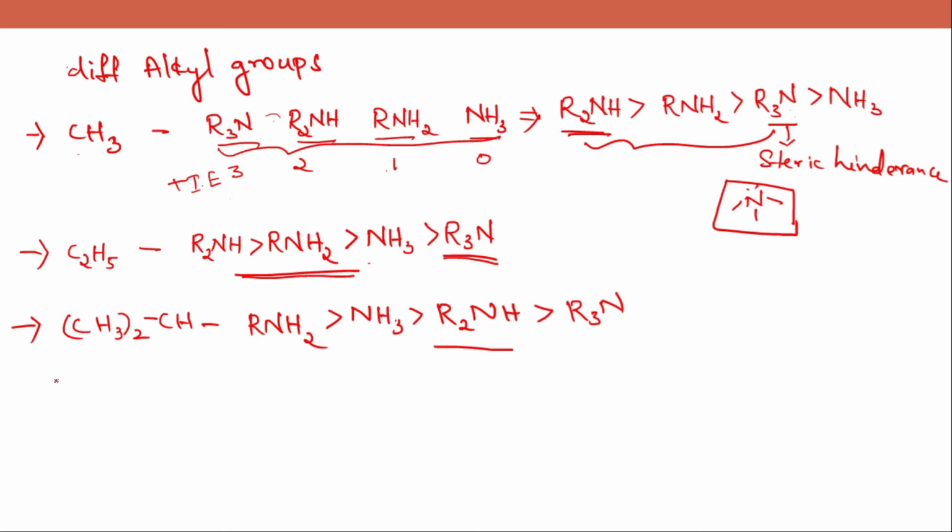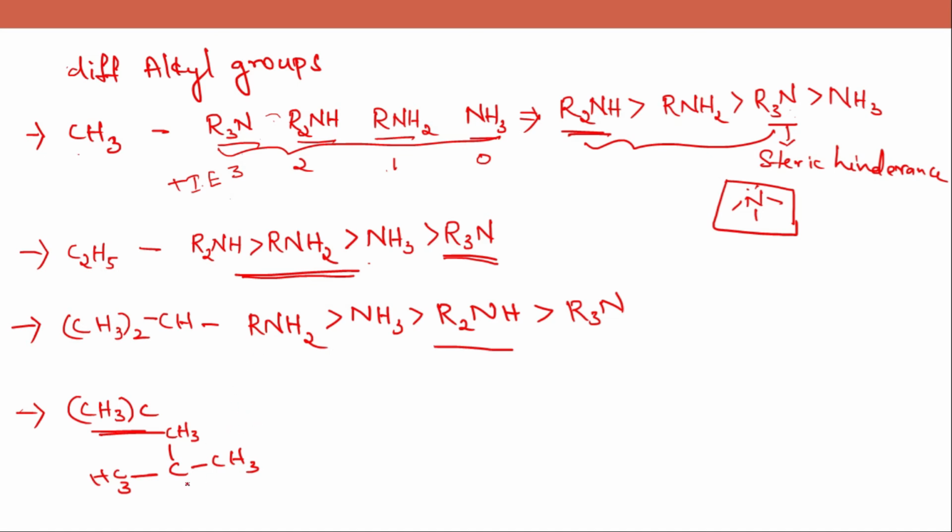And when alkyl group is further extended, isobutyl group is very much sterically hindered. So this is a large group compared to methyl group.